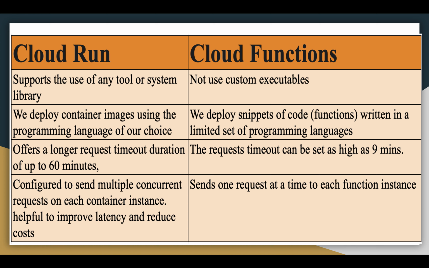Last difference, by default Cloud Run is configured to send multiple concurrent requests to each container instance, which is helpful to improve latency and reduce cost if we are expecting large volumes. Cloud Functions only sends one request at a time to each function instance.